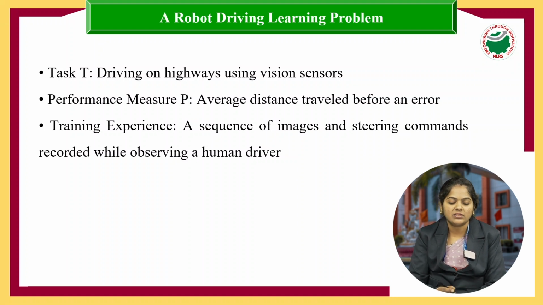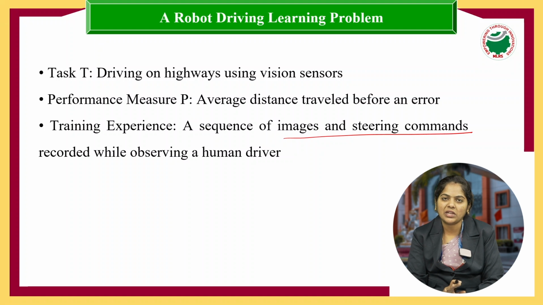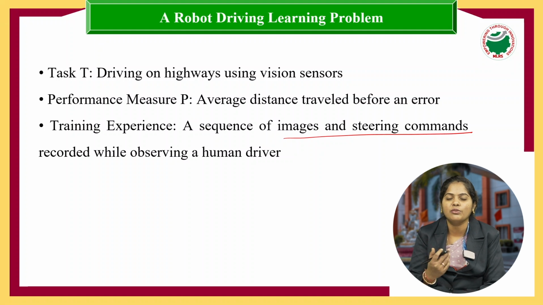Then the training experience is a sequence of images and steering commands recorded while observing a human driver. We will give input information like how a human is driving the car, how he uses the steering, how he uses the brakes and so on. This is how we give the training session with a particular data set to the system, so that the system will understand and then run as per our instructions. So this is the robot driving learning problem.